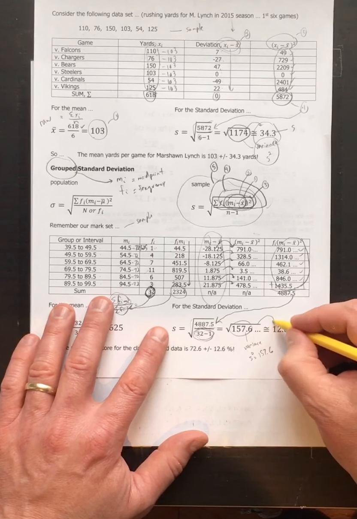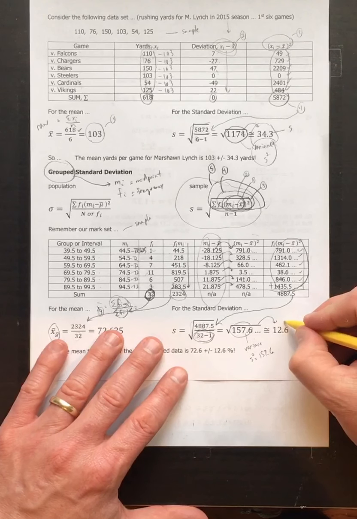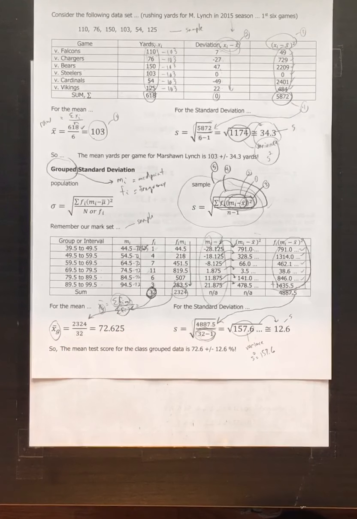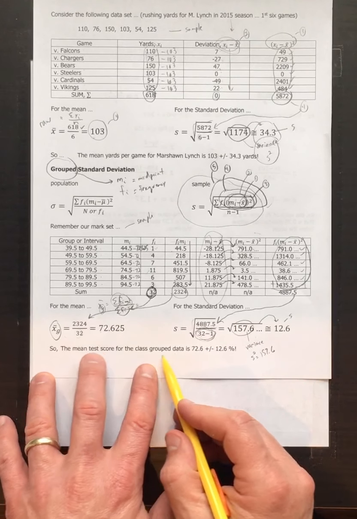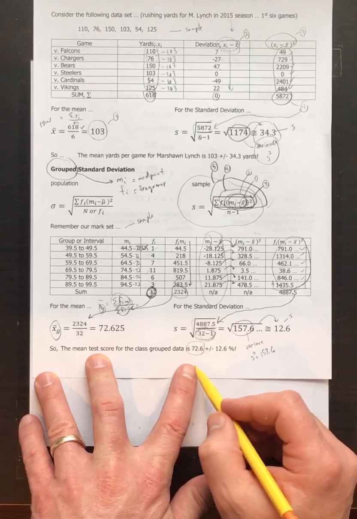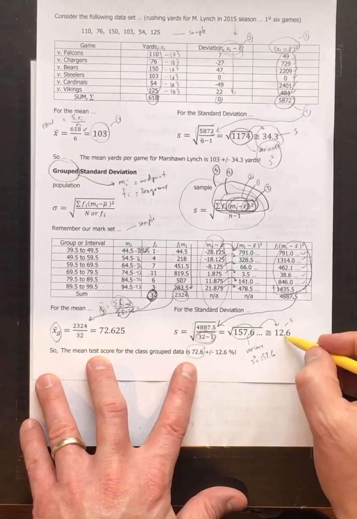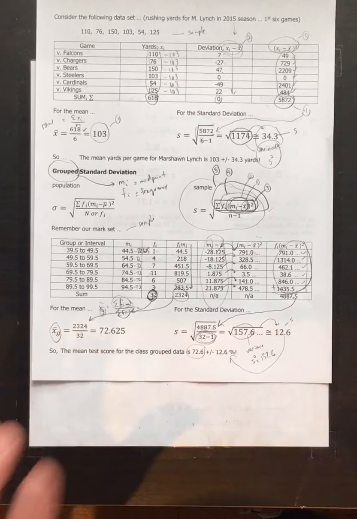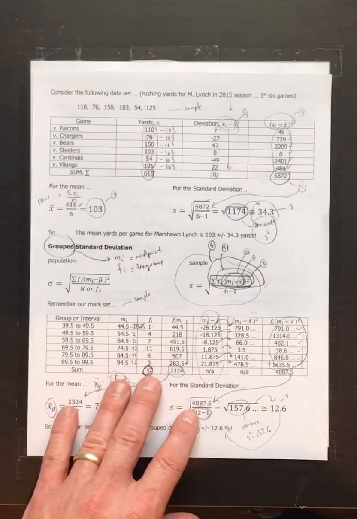And then if you want the standard deviation, the deviation brought back down to a normal size again, this is my standard deviation s. Okay, 12.6. So it means the mean test score for the class group data is a 72.6 plus or minus 12.6%. Okay, and that's what that standard deviation tells us. Now that's a handful. There's no question about it. It's not simple. It's not easy.